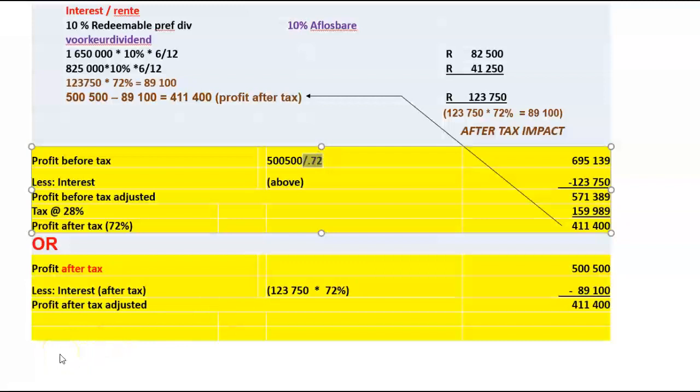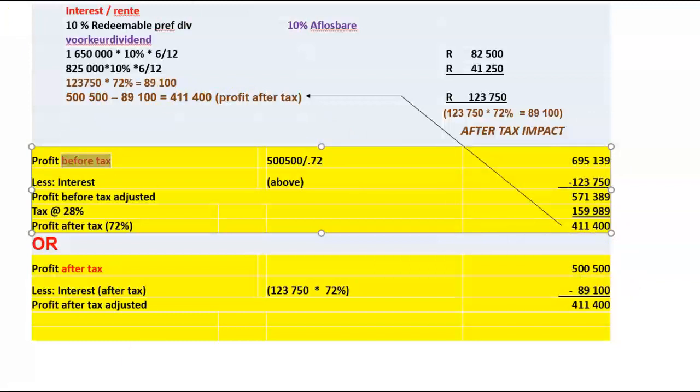Remember, tax rate is 28%. So it's my profit less 28% of my profit equals my net profit after tax, which will then equal 72% of profit before tax. So therefore, if I take my profit after tax of 500,000, I divide it by 72%. I work backwards to my profit before tax.